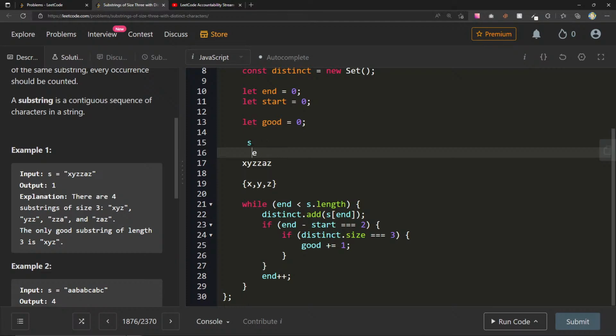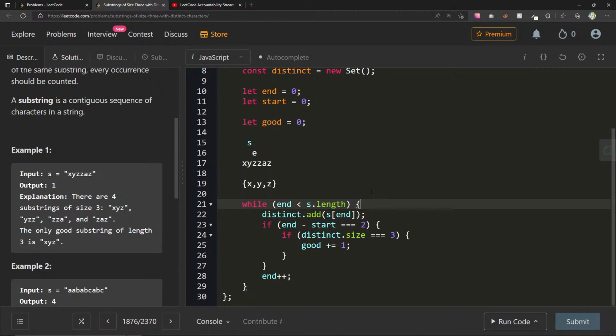So maybe we can just say, I know there's a nice way of doing this without having it be hard-coded, but what's a more generic way I can do this? I can keep adding. Let me backtrack here again and think about this. The reason I'm backtracking is because I want to think of a more generic solution to this. I feel like right now you can see that I'm being very, very hard-coded.